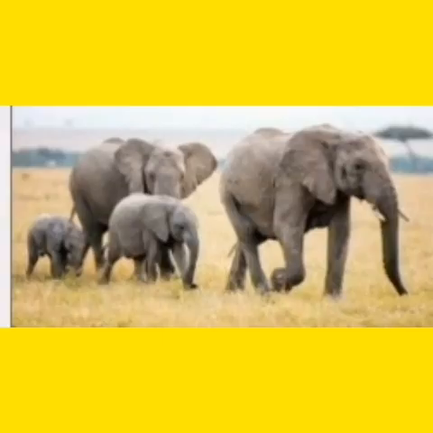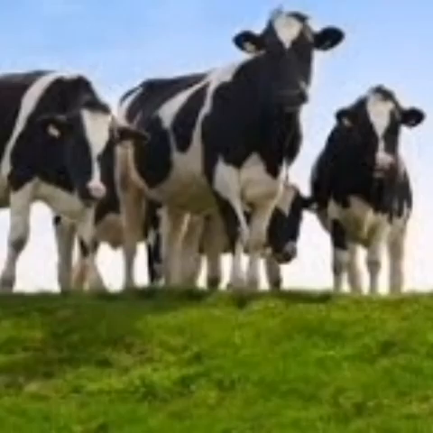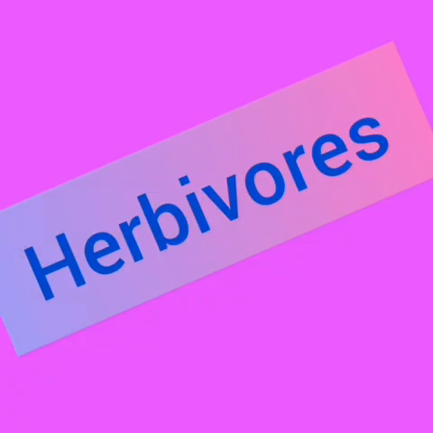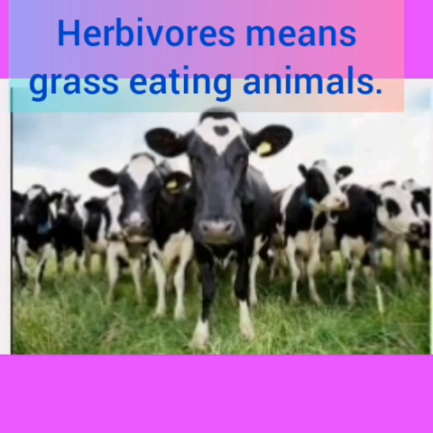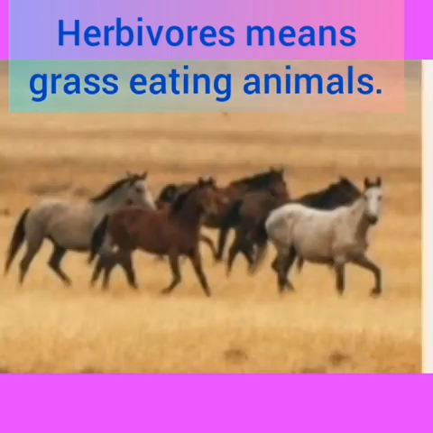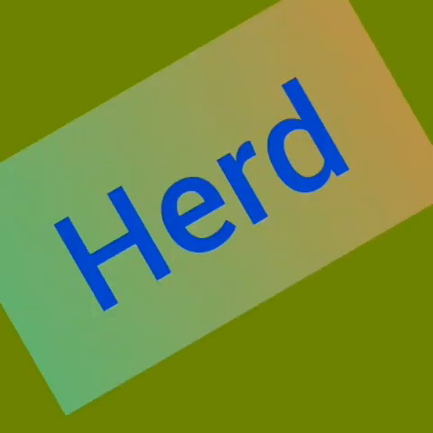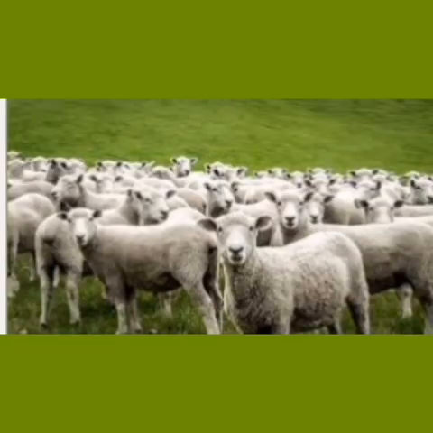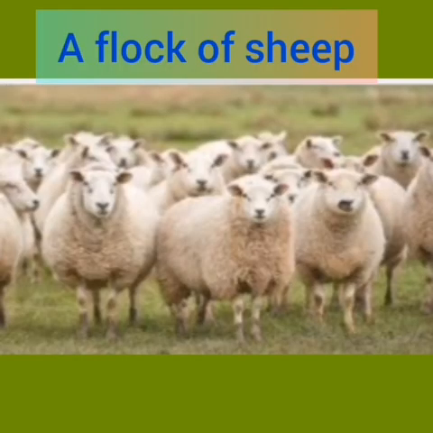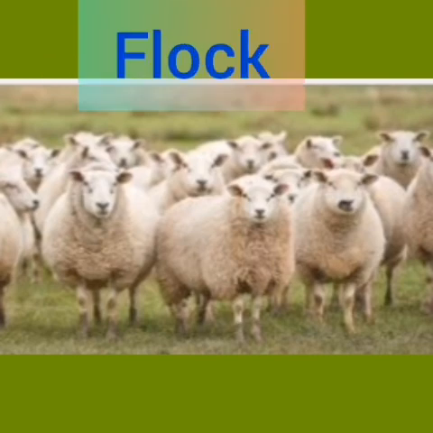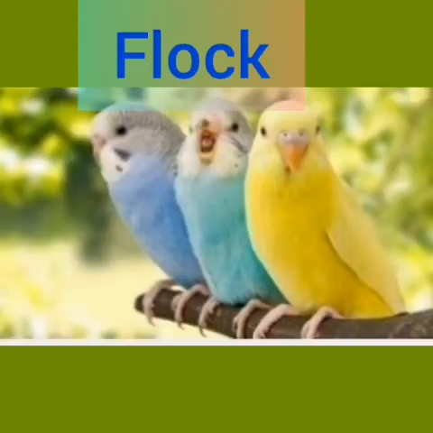Is there anything common among these animals? Yes, these animals are called herbivores. Herbivores means grass eating animals. So they eat only grass. Grass eating animals are generally called a herd. But what about sheep? Sheep are also herbivores. But we do not use the collective noun herd for sheep. We use flock of sheep. So this word flock is the same as for birds.